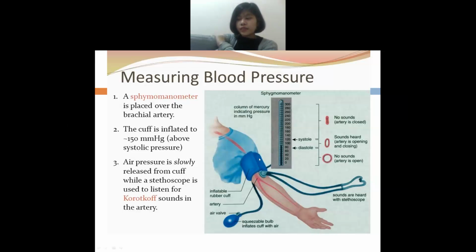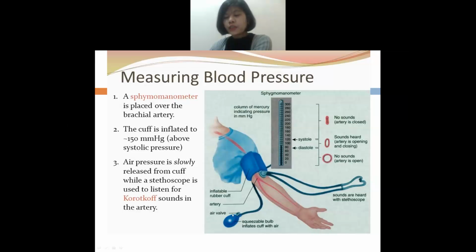First, we have to place the stethoscope, that is the diaphragm, just above the brachial artery. This is the artery, okay, that is the brachial artery. You need to place the diaphragm just above the brachial artery. Then afterwards, you have to squeeze the bulb. This is the bulb, you have to squeeze it.